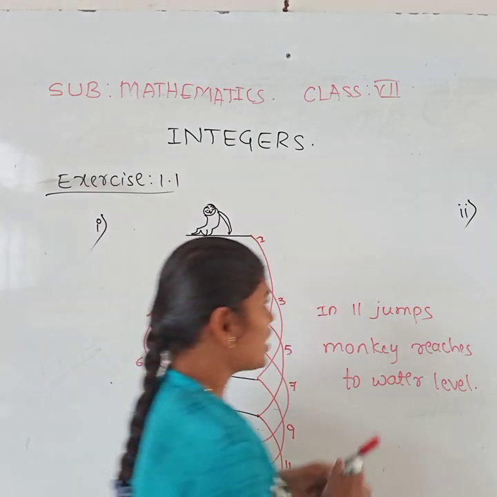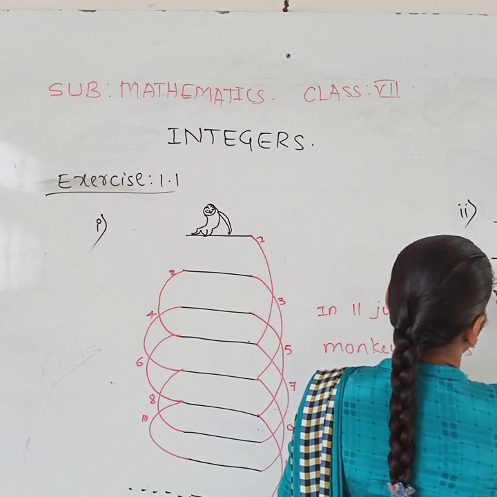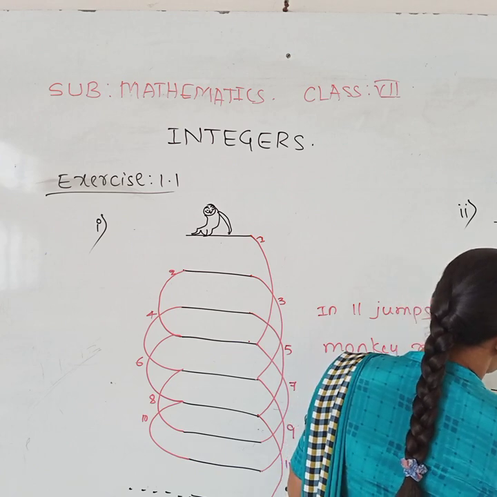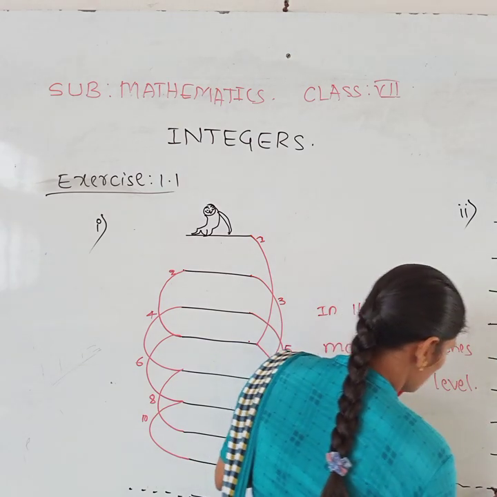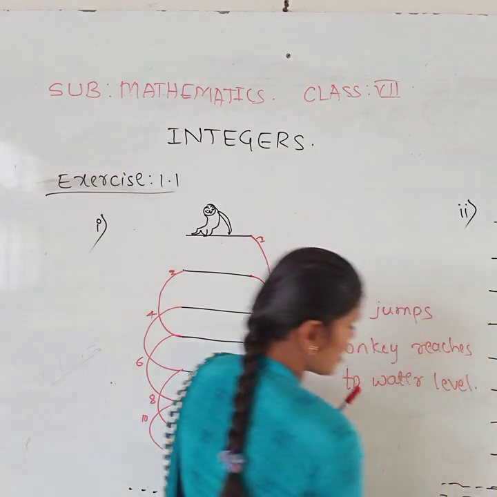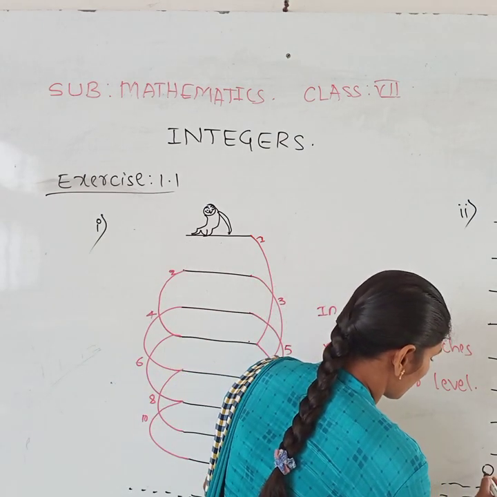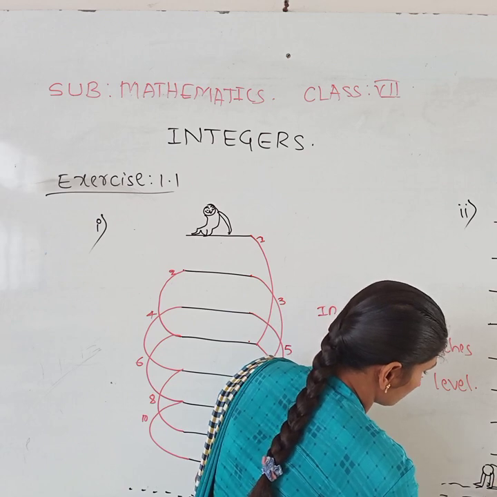Yes, same way it's moving up and down, then finally it reaches the topmost step. Okay, how many steps are there here? There are 9 steps: 1 2 3 4 5 6 7 8 9. Now the 9th step is at the water level. So now the monkey is sitting on the 9th step.